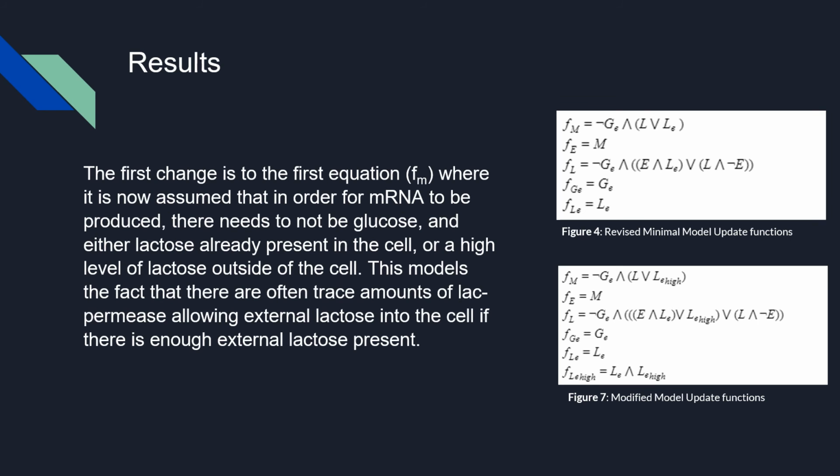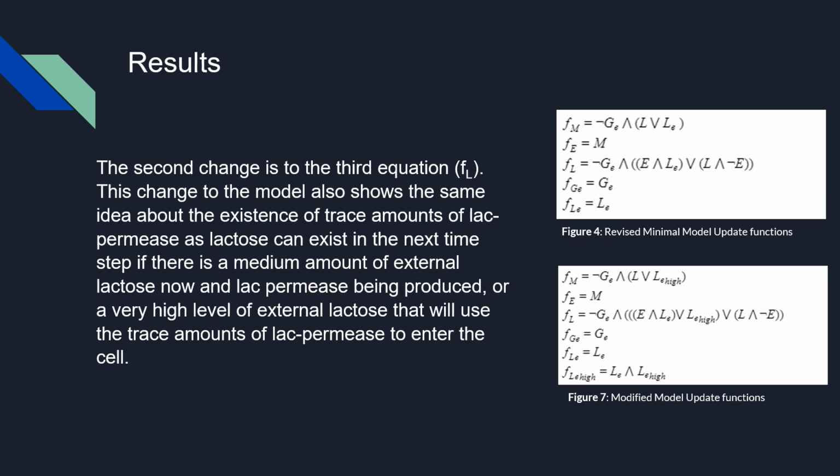The first modification to the update functions is to the update function for mRNA. Now, in order for mRNA to be produced, there needs to be no external glucose present and either lactose already present in the cell or a high level of external lactose present. This demonstrates the fact that if there is a high level of external lactose, it can be assumed that there are trace amounts of lac permease to let the external lactose into the cell. The second modification is to the third update function, the update function for lactose.